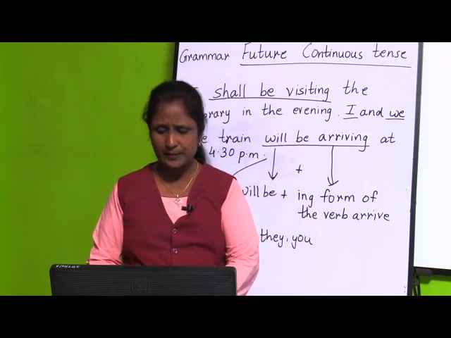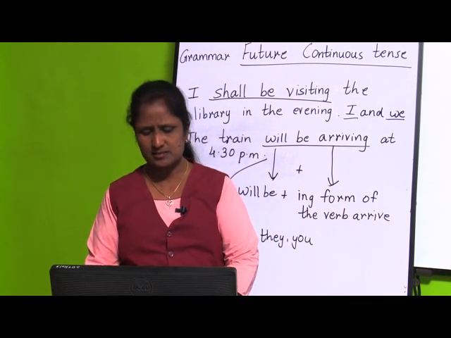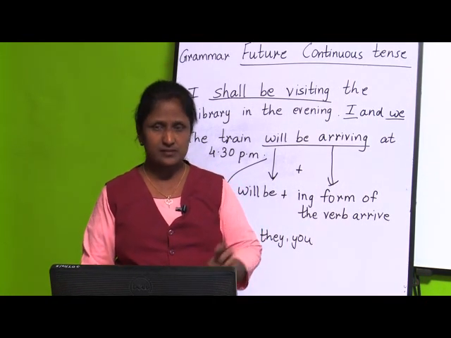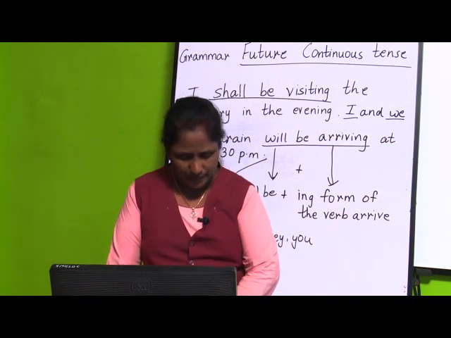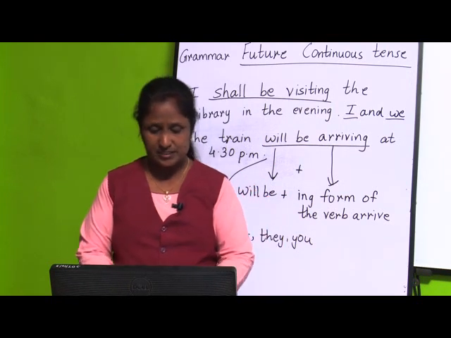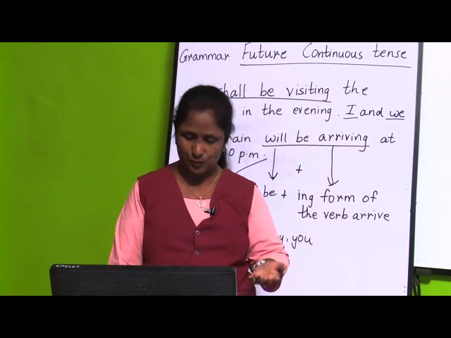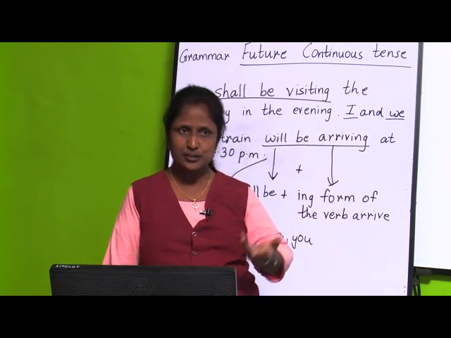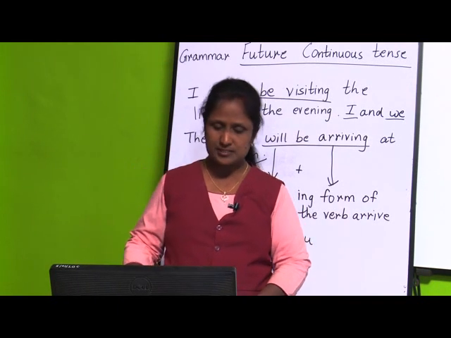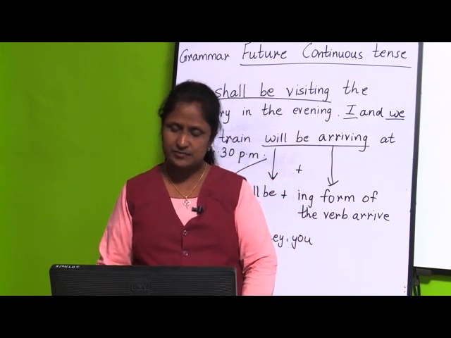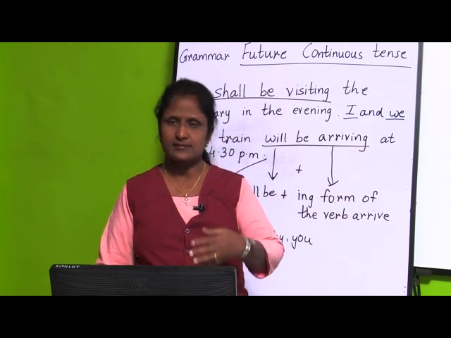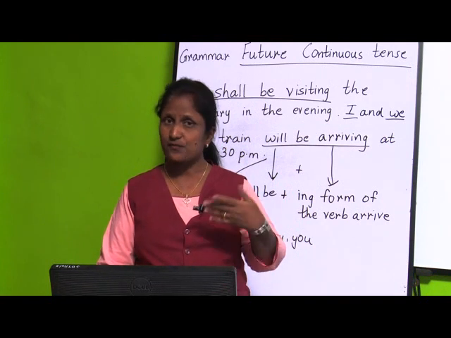So, children, we have completed up till now all the tenses. See, first once again I will revise. What is the tense? We have studied about the tense. So, we have seen the present tense, past tense and future tense. Next we have completed the simple present tense. What is simple present tense? It talks about the habitual actions and about the permanent truths, and there are some rules or cases to form the simple present tense. Then next we have seen present continuous tense. What is present continuous tense? It tells about the actions that are going on at the time of speaking.